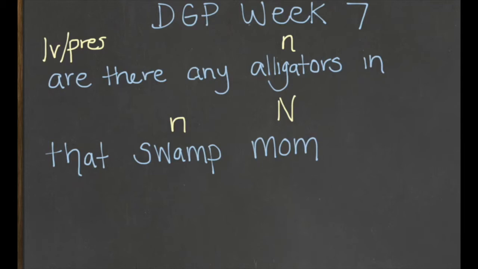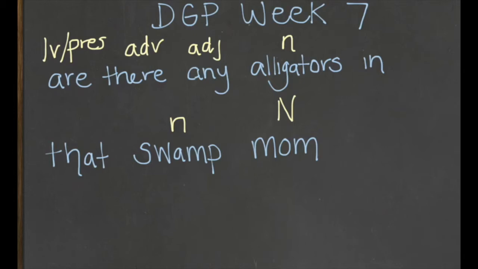Next, we're going to look at the word there. There is answering the question, where? Because of that, we know it's an adverb. Adverbs answer the question, where? Any, in this case, describes the alligators. Which ones? Any alligators. Because it's describing a noun, it ends up being an adjective.